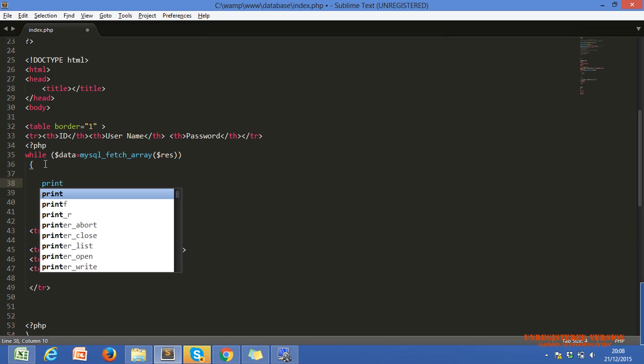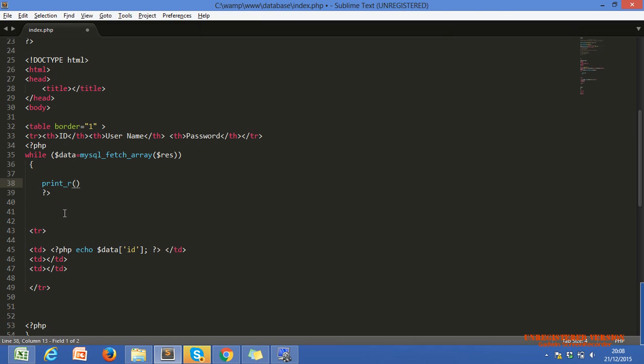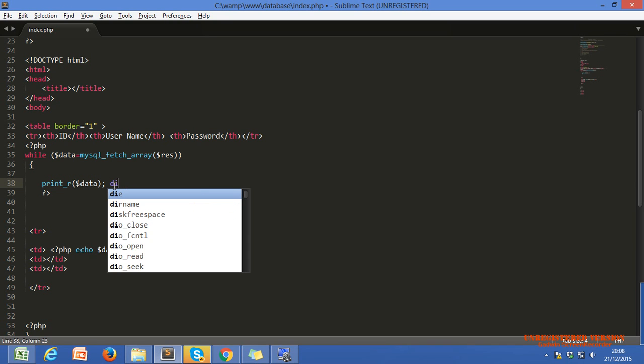print_r, the dollar data. If I print the dollar data, it will give all the data because it will execute every time. Now I'm just using die.